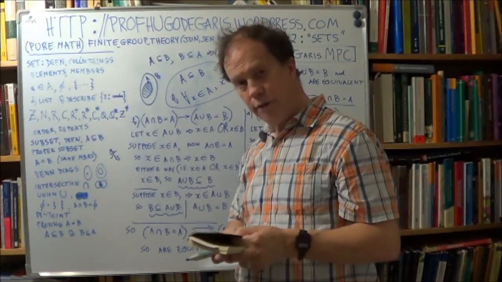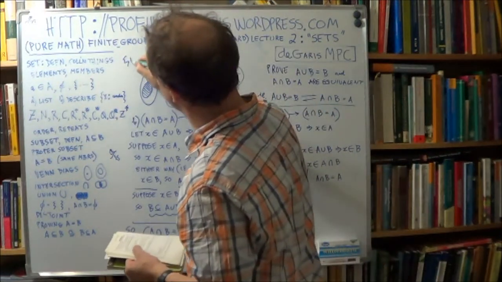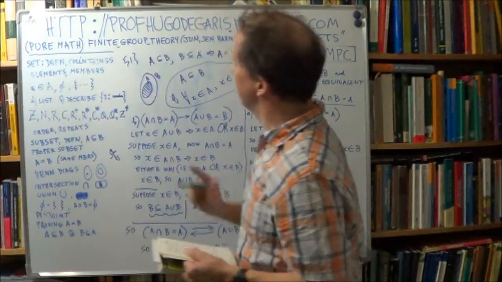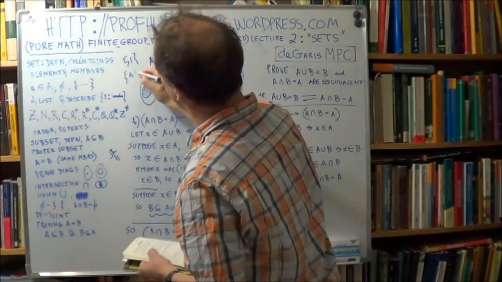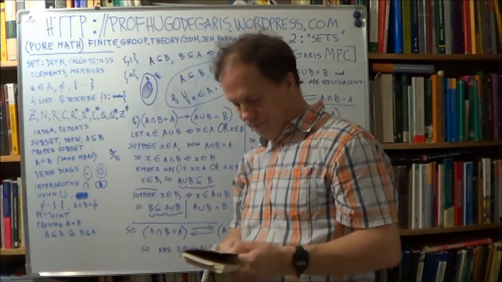Okay? Can a set have just one element? Sure. You can have a set just like this, just with the number 1 in it, or A, or whatever. You can have a one-element set. No problem.